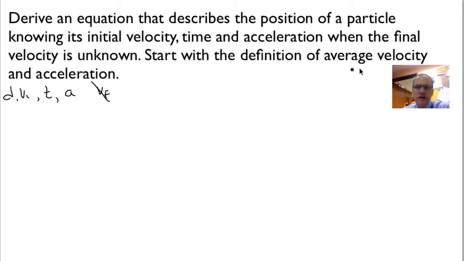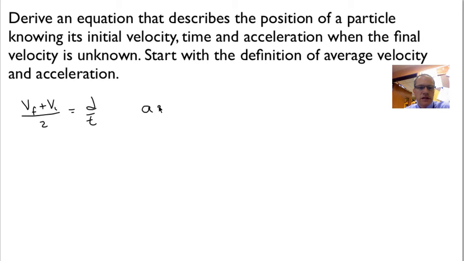And we're going to start with the definition of the average velocity and average acceleration. So to do that, the average velocity, remember, under uniform acceleration, is the sum of the velocities over 2, equaling distance over time. The acceleration equation is the change in velocity, so VF minus VI over t.